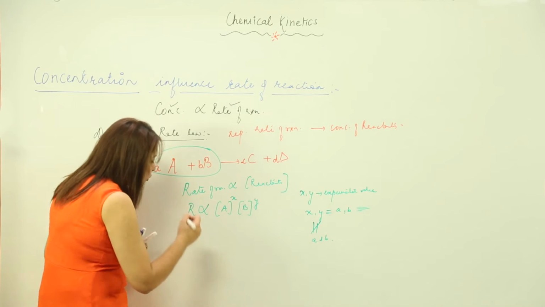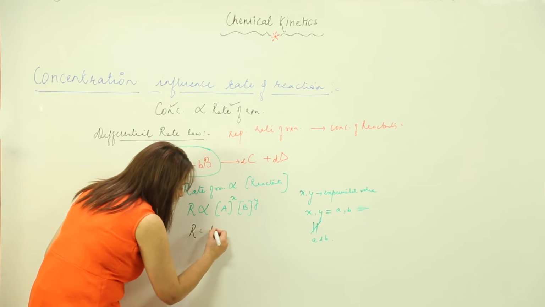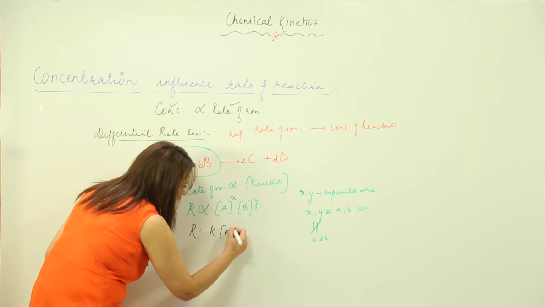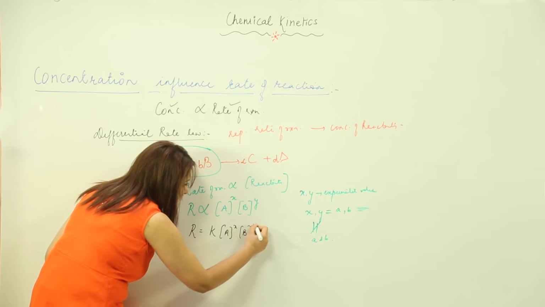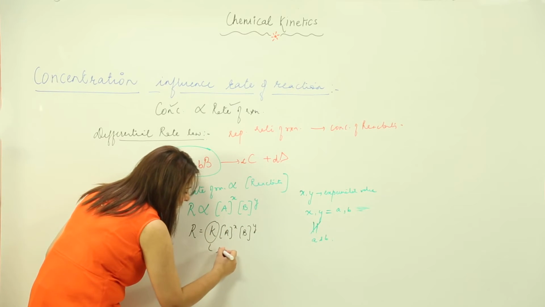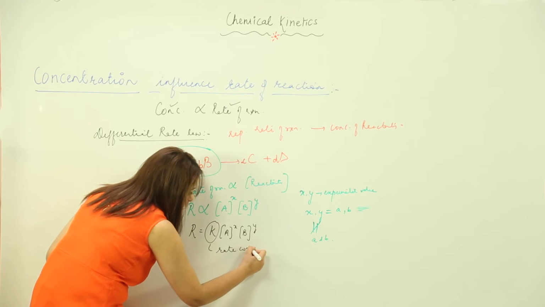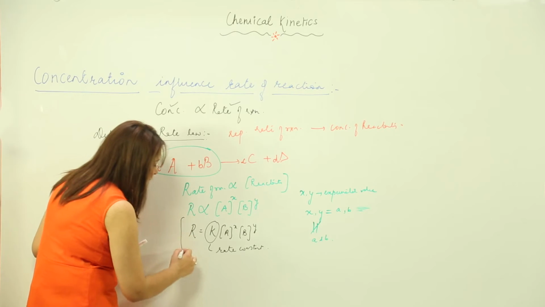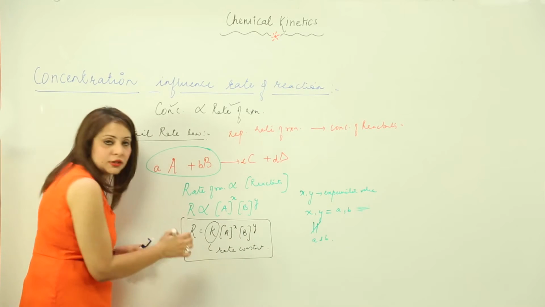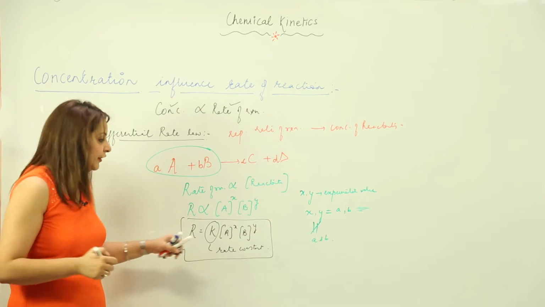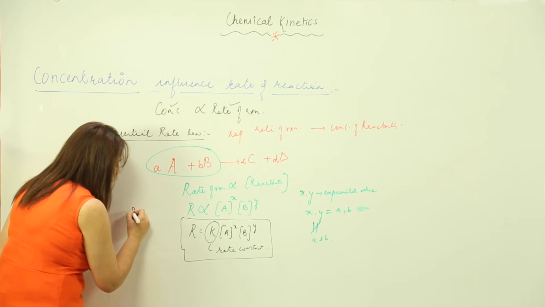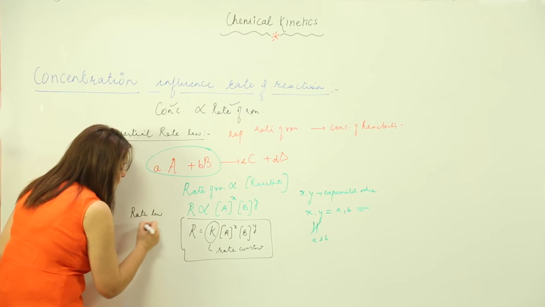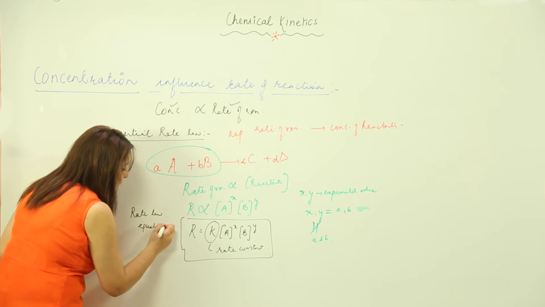Now, removing the proportionality sign, we put a constant. In this case the constant is k, and the name for this constant is the rate constant. The way of writing this kind of equation, in terms of the concentration of reactants, is called the rate law equation or rate law expression.